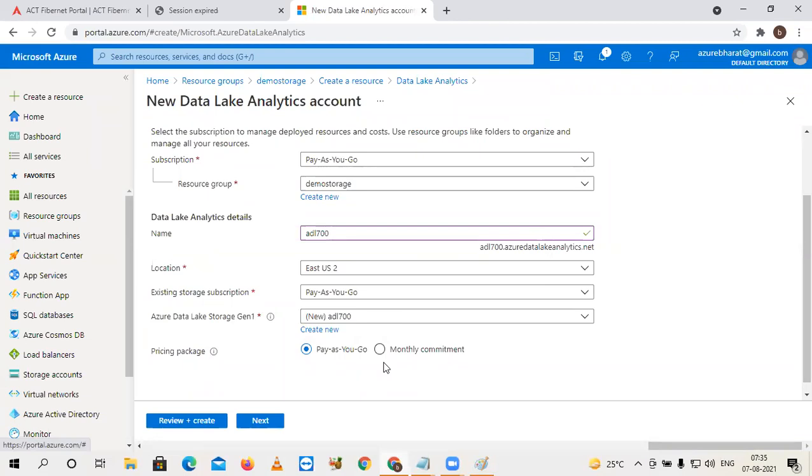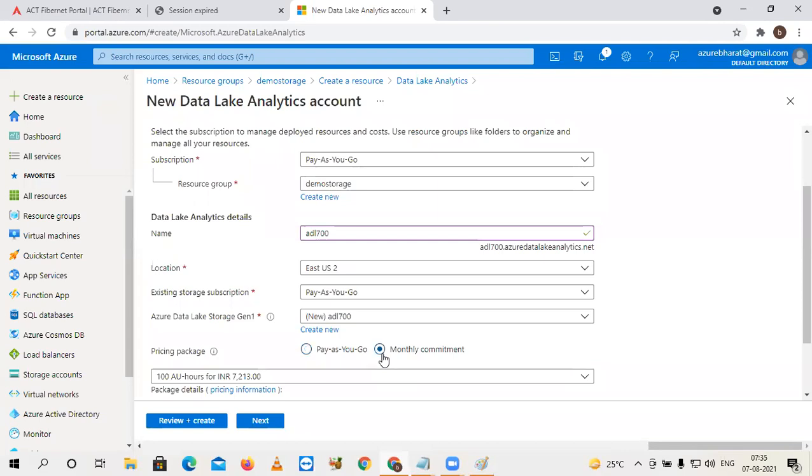A simple explanation. Suppose I have clarity that daily I am getting 5 terabytes of data and daily 100 jobs are going to run. If I have this kind of fixed clarity, to reduce my cost, I can go for monthly commitment.